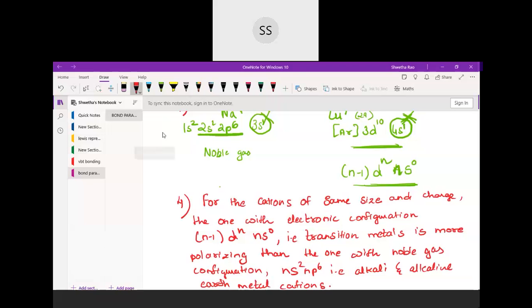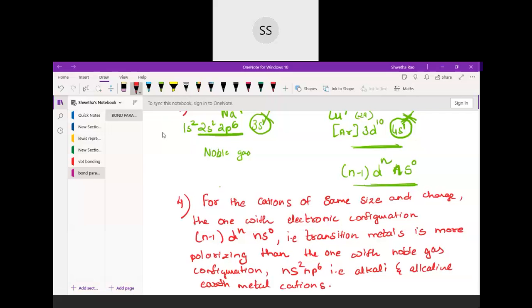I will scroll back for the third one if you want. So, for cations of the same size and charge, the one with d block transition metal configuration is more polarizing than the one with noble gas configuration, that is alkali and alkaline earth metal, because when they lose the electron they attain the noble gas configuration, but they are not that polarizing compared to this.